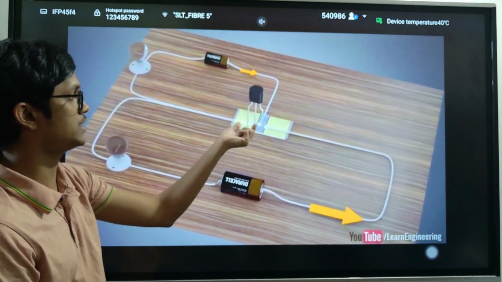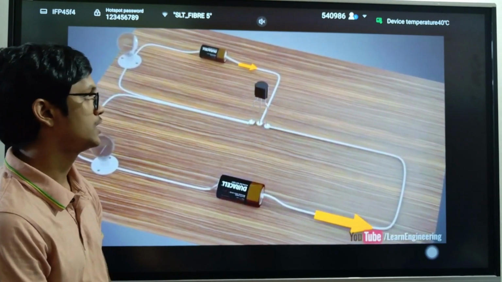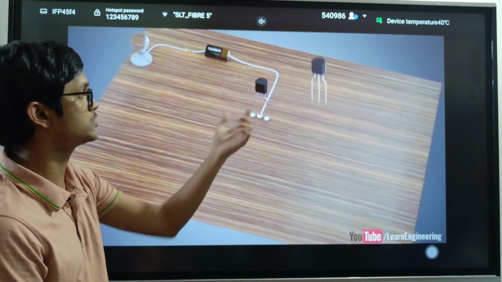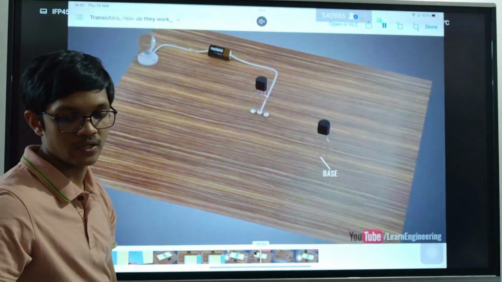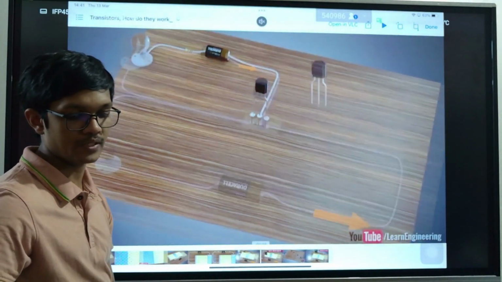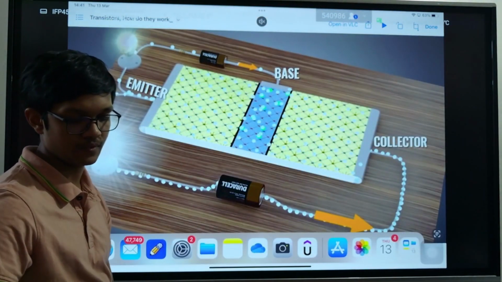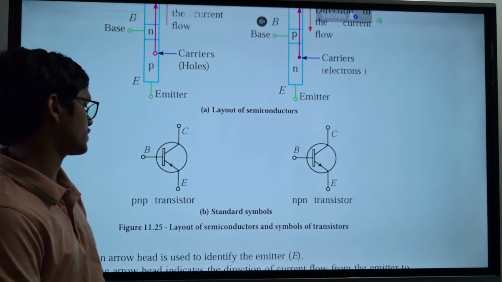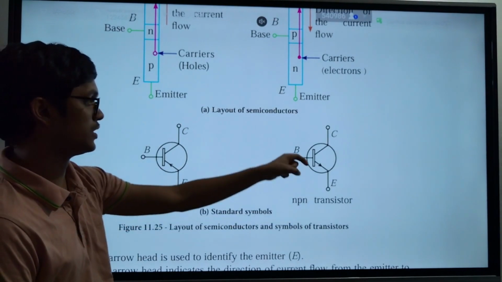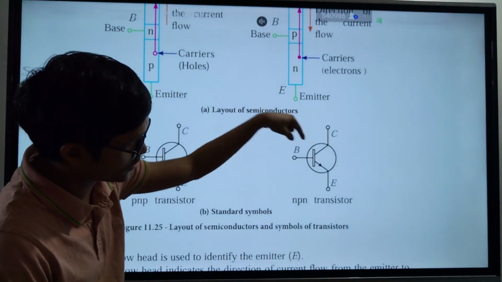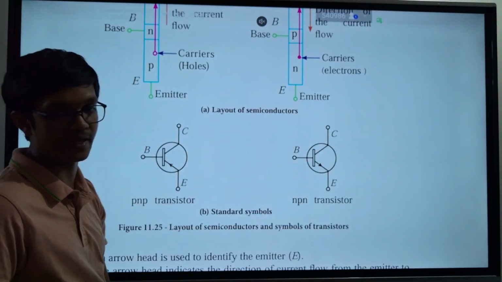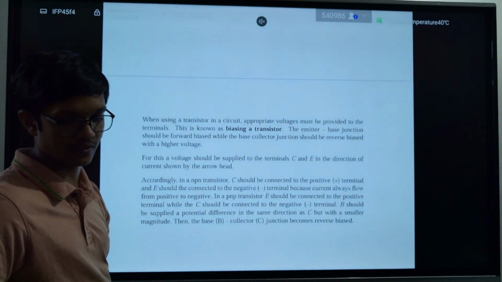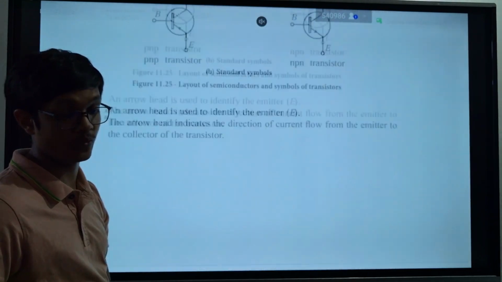And this is how you see an actual transistor. This is the actual shape of a transistor. If you get a transistor from the market, you would see something like this. Clear? So I'll explain it properly. You can learn the symbols: PNP, NPN. You have the arrow in this direction here, and in this direction here. You know this stuff. The important fact is how it works.